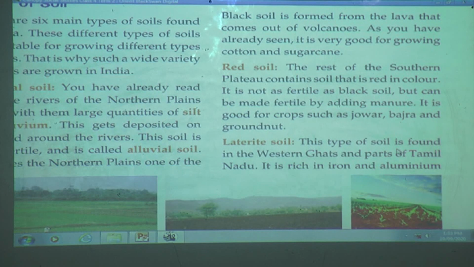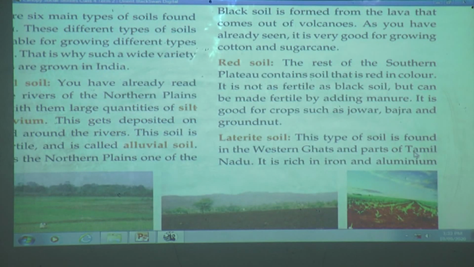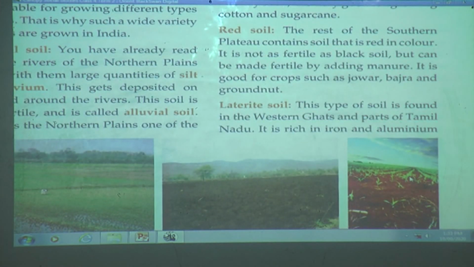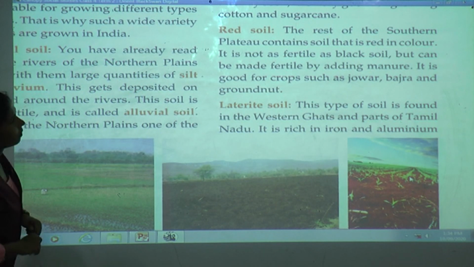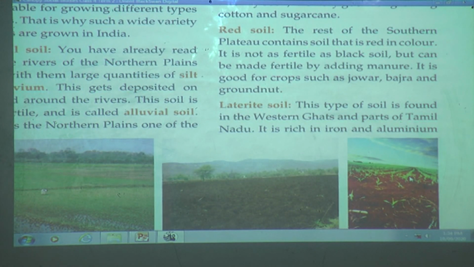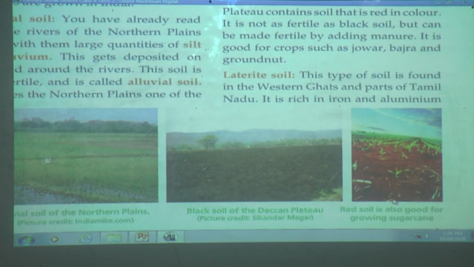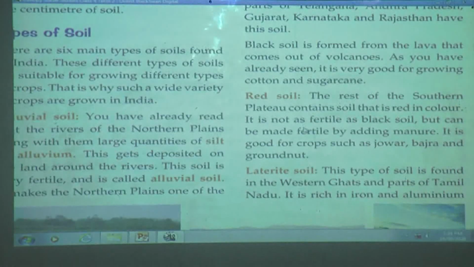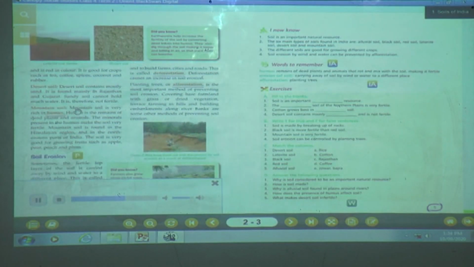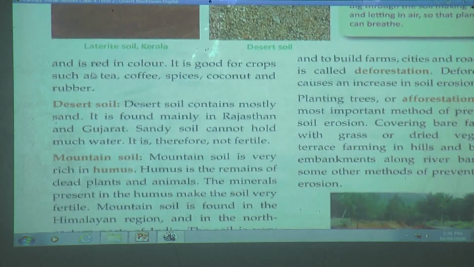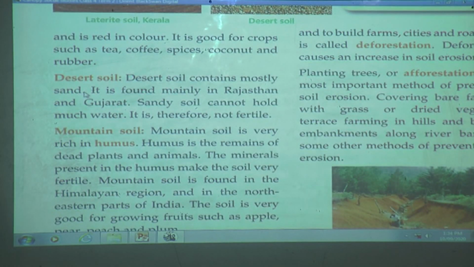Red soil. The rest of the southern plateau contains soil that is red in color. It is not as fertile as black soil, but can be made fertile by adding manure. It is good for crops such as jowar, bajra and groundnut. Laterite soil. This type of soil is found in the Western Ghats and parts of Tamil Nadu. It is rich in iron and aluminium and is red in color. It is good for crops such as tea, coffee, spices, coconut and rubber.